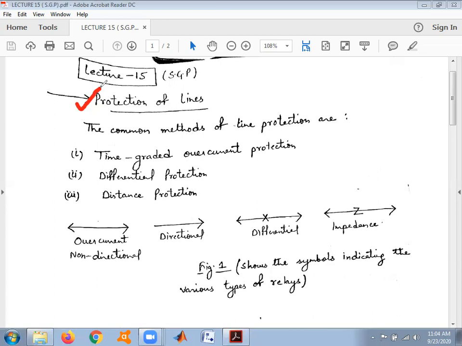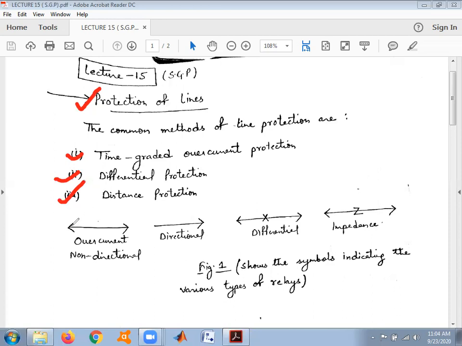So by looking at these three factors, there are three methods used for the protection of lines. These are named time graded overcurrent protection, the second one differential protection, and the third one distance protection.